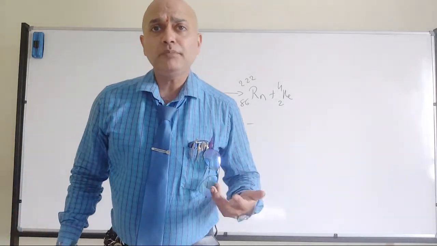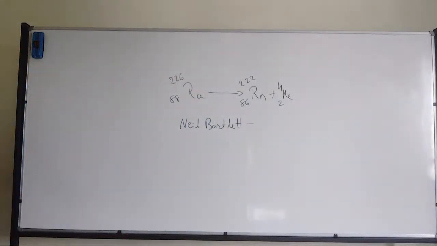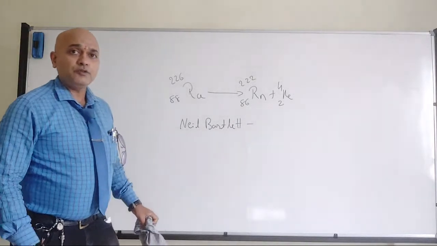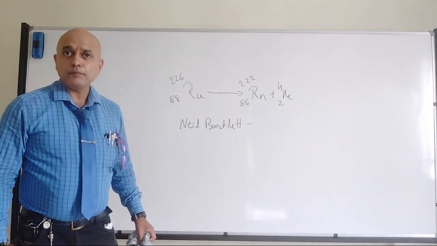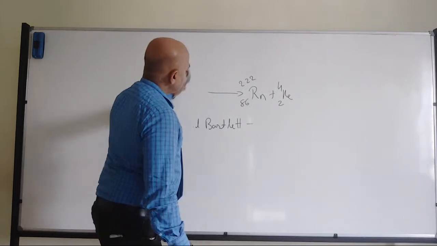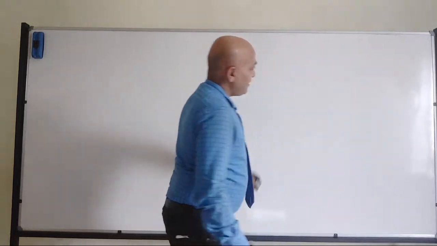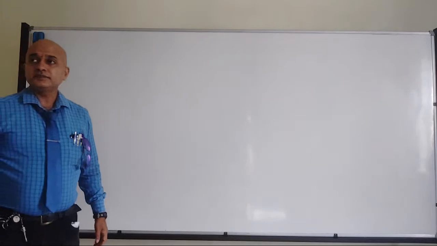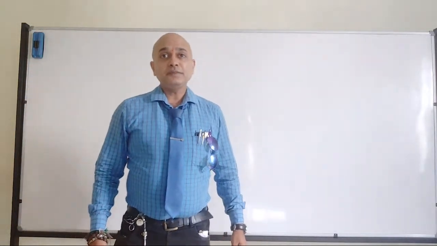Can you tell me which can be those? Highly electronegative elements I am telling, not element. Neil Bartlett is the one who first synthesized an inert gas containing compound, no doubt. But later we came to know that inert gases can make compounds with the most electronegative elements. Can you give examples for that? Okay, Mayank is telling halogen.